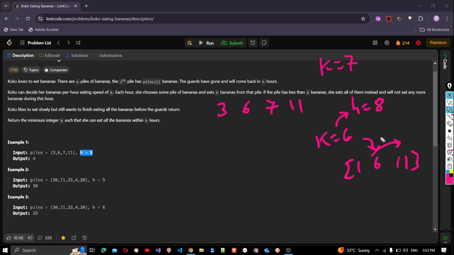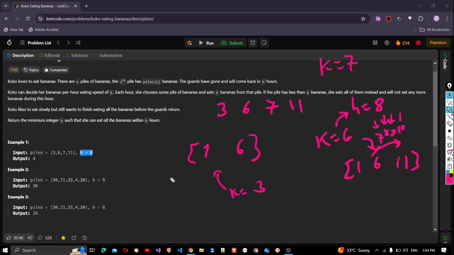We have 6, then 7, 8, 9, and 10. So 7 will certainly be feasible. It will be possible to finish all the bananas by eating 7 bananas per hour, and 8, 9, and 10 as well. So we will look for our answer in the range 1 to 6. Now we do the same thing. We choose K as the value in the middle. Let's say it's 3.